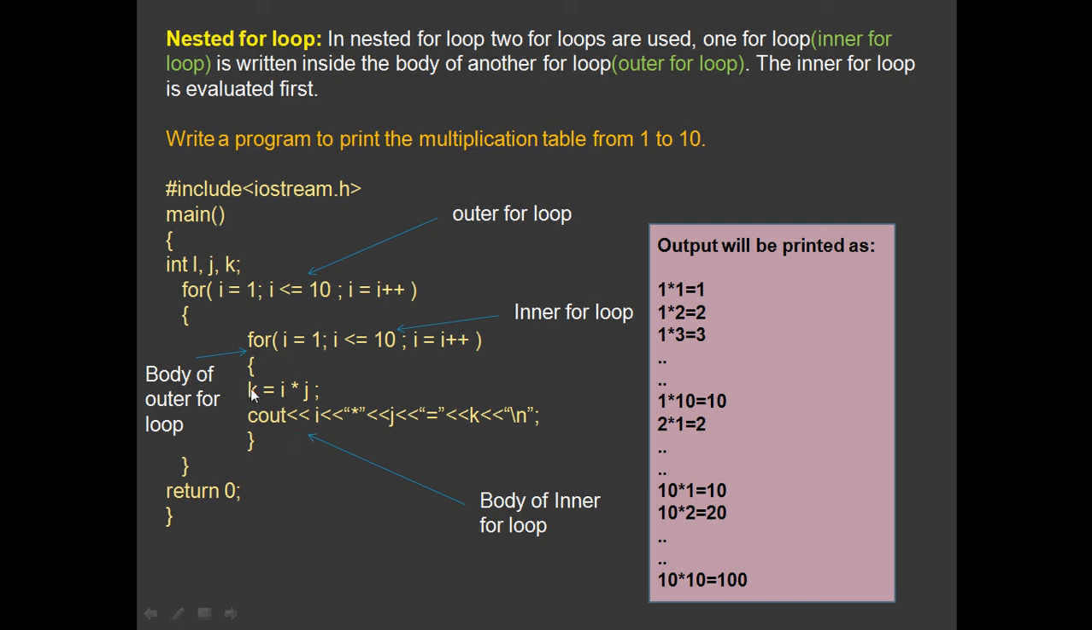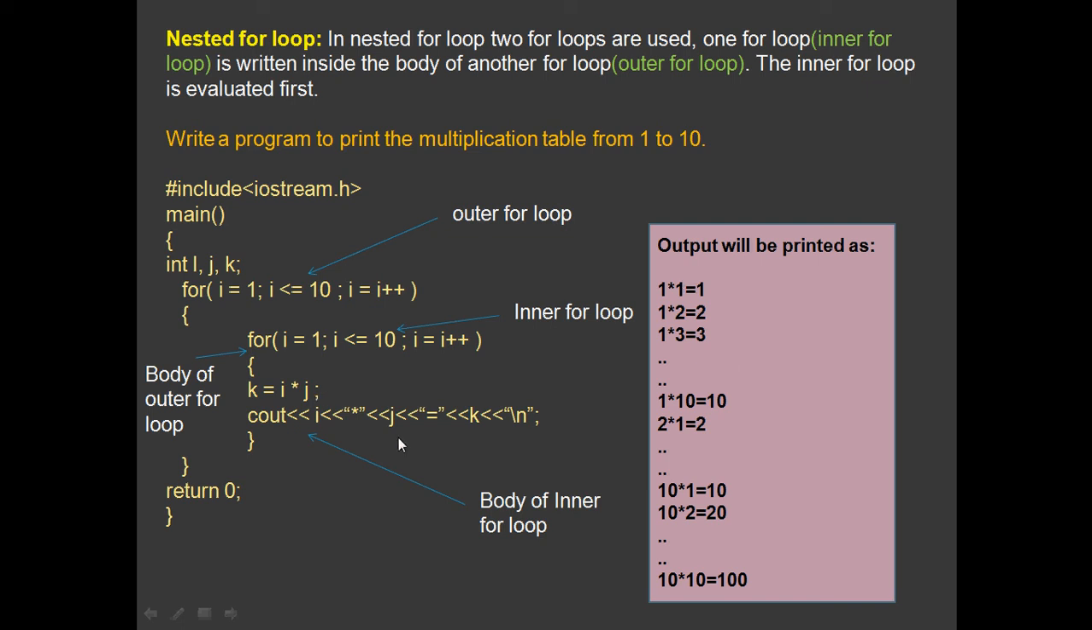So when this formula gets executed, k equals i into j. What is the value of i now? i is not 1, but i is 2, 2 into, but j is 1. So 2 into 1, cout will display 2 into 1 equals to 2. Again j will get incremented by 1, j equals 1 plus 1 is 2, so j will become 2. 2 is less than 10. Again it will come here, k equals i value is 2, 2 into j value has become 2, so 2 into 2, it will display 2 into 2 equals 4.